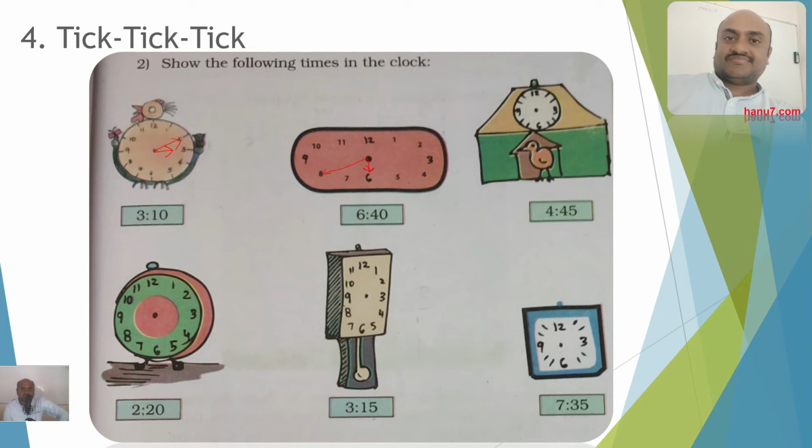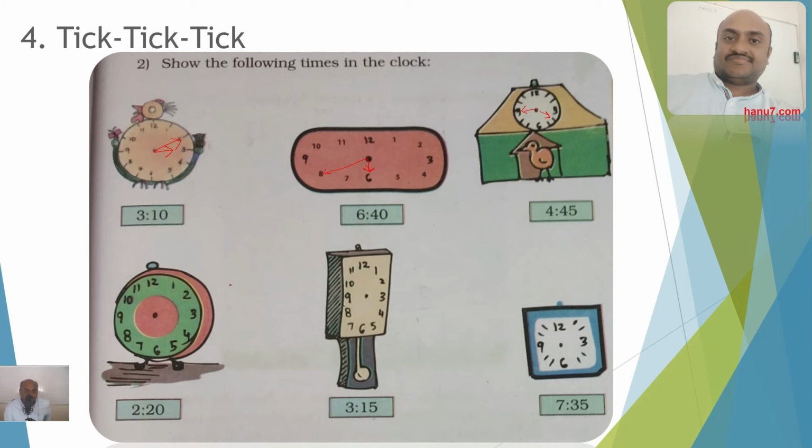5 into 8 is 40, and in this case between 3 and 6 there are two lines. That means they are 4 and 5. So it is 4:45. Let me draw a line to 4, because this is very small. It is taking much time. So 4, and then 45. So where is 45? 9. 5 into 9 is 45, like this.